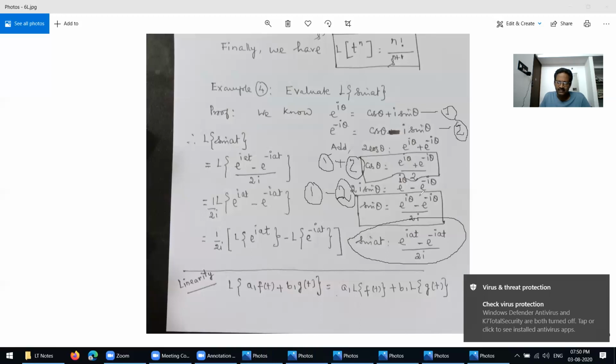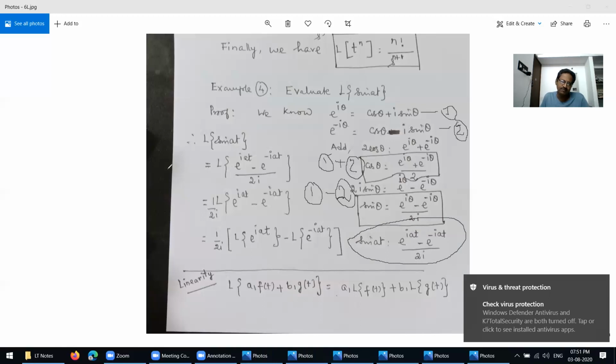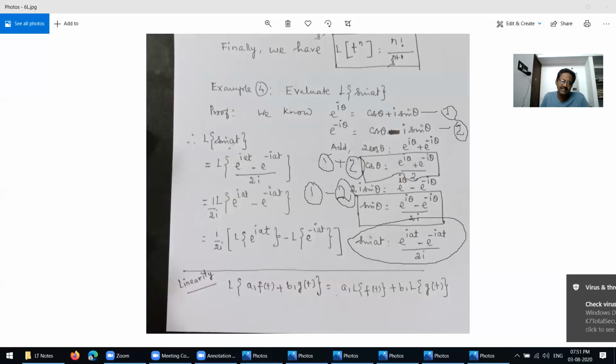Sin theta equal to this is the formula. Sin 80 equal to, just replace theta by 80 here, then sin 80 equal to this much you are getting. Next you come to our problem. What is the Laplace transform of sin 80? So just write the formula here.